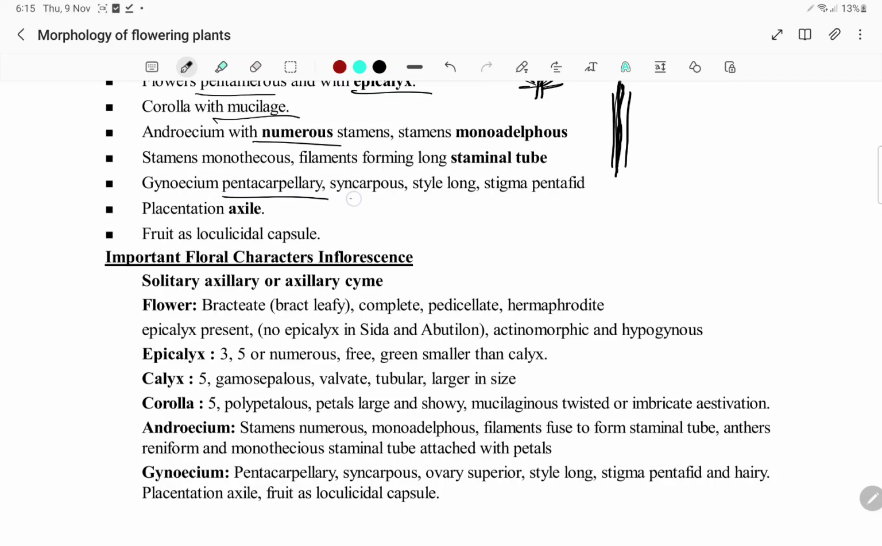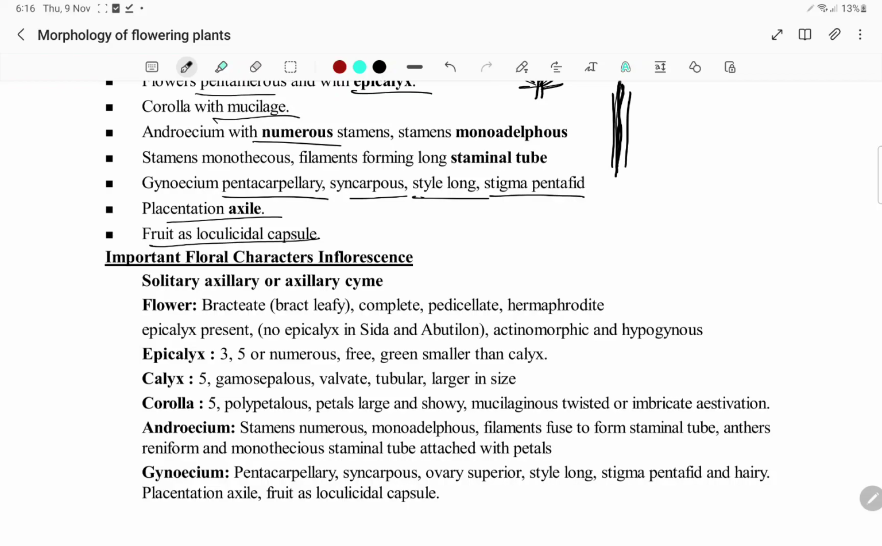Gynoecium is pentacarpellary, syncarpous, style is long, stigma is pentafid. Bifid for Brassicaceae, pentafid for Malvaceae. Placentation is axile and fruit is a loculicidal capsule. For Brassicaceae it is silicula.